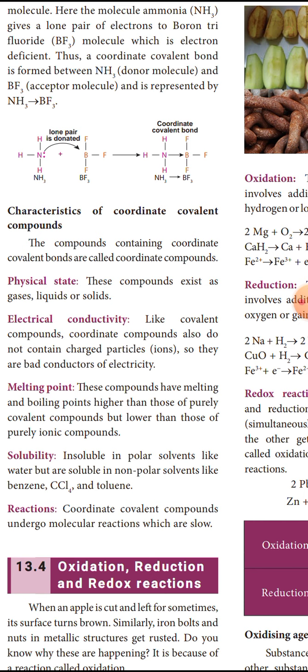Now, are you clear with the three types of bonds, that is ionic bond, covalent bond and coordinate covalent bond? These three types of bonds have been discussed in our videos. Are you all clear about it?